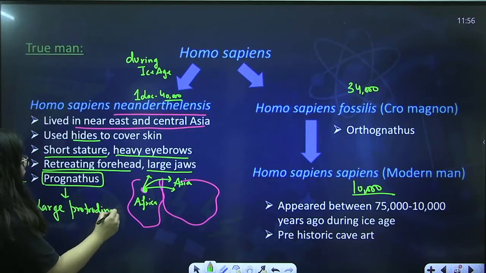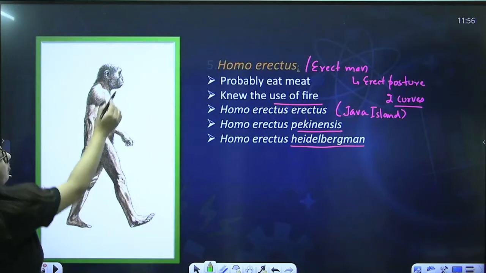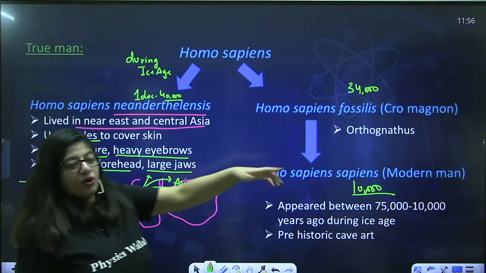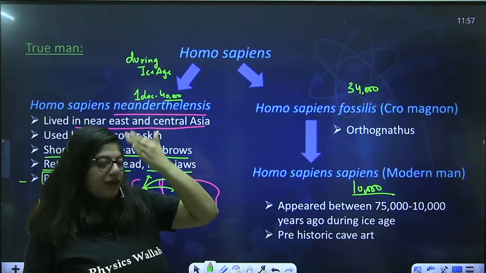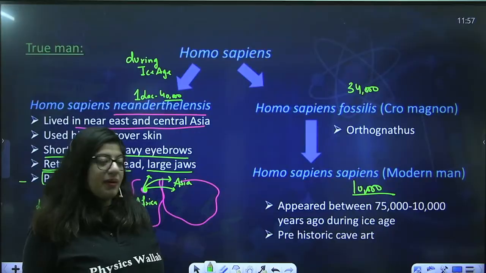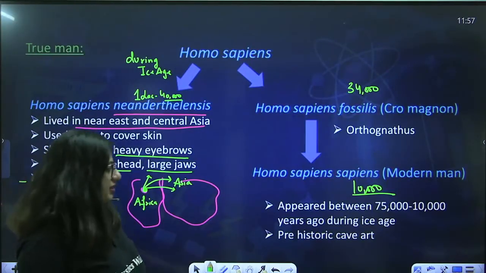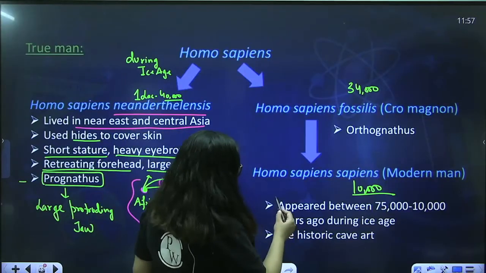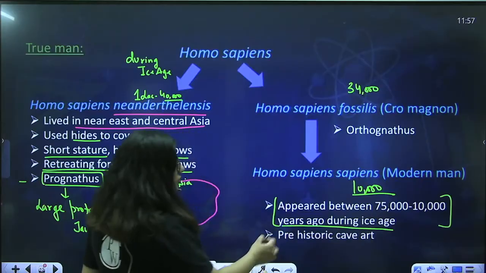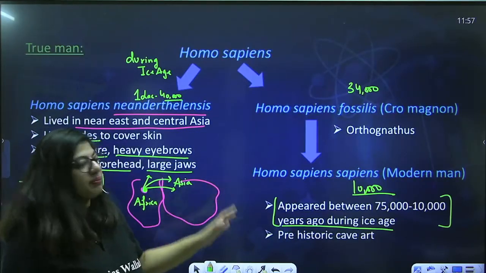Right, every ancestor had a protruding jaw. You can see, yes, protruding jaw. Opposite to that is orthognathous jaw, that means a flat jaw, which we have right now. Okay, the Neanderthals with 1650 cc cranial capacity gave rise to Homo sapiens sapiens with 1600 cc cranial capacity. It is said that Homo sapiens appeared around 75,000 to 10,000 years ago. In between this, all these appeared one by one.